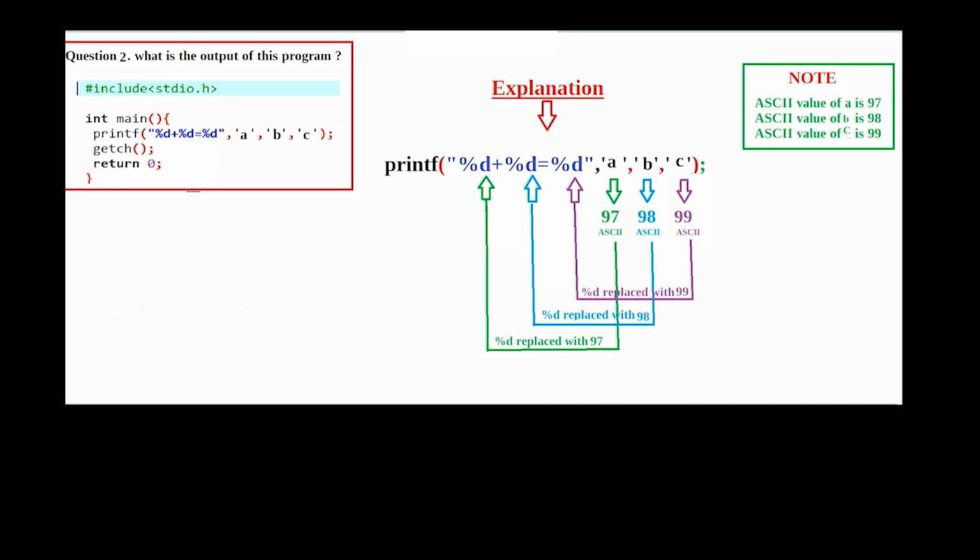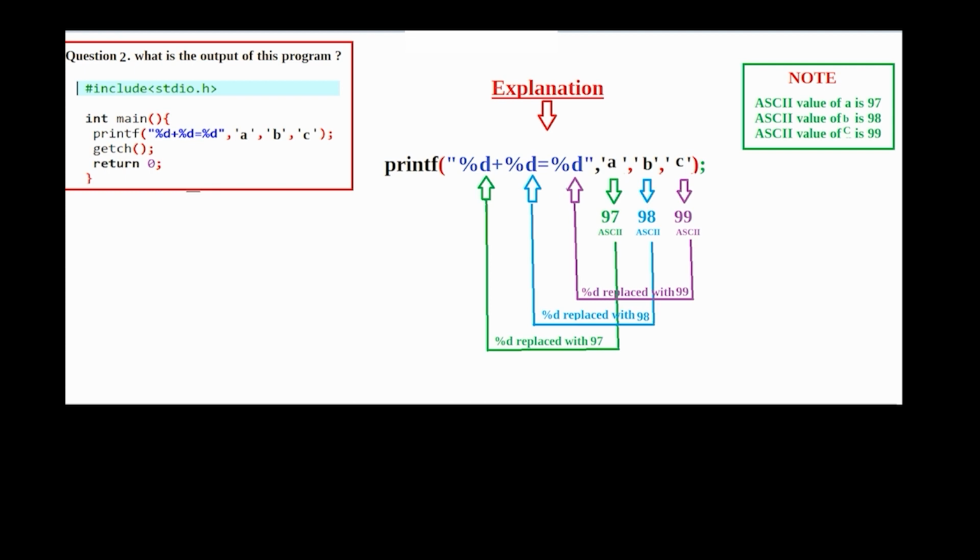Now look at this. Here character A's ASCII value is 97, character B's ASCII value is 98, and character C's ASCII value is 99. When our program is executed, the compiler implicitly converts these characters to their ASCII values.